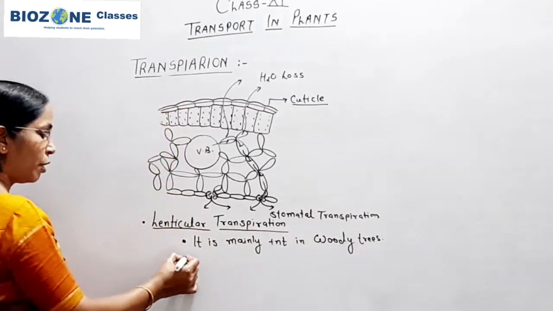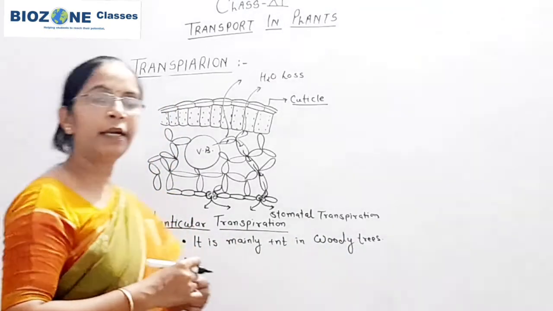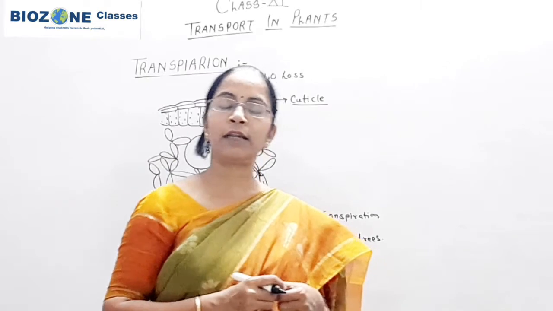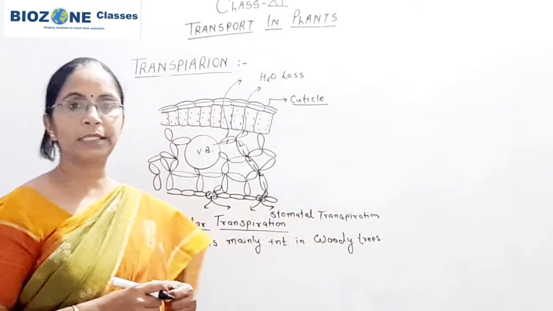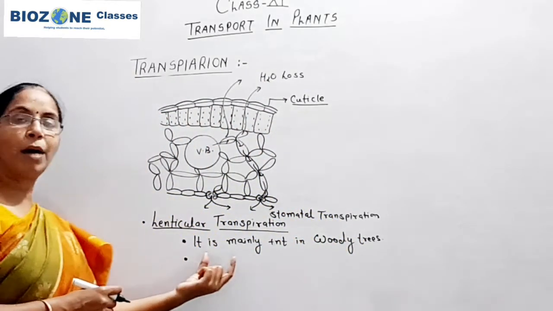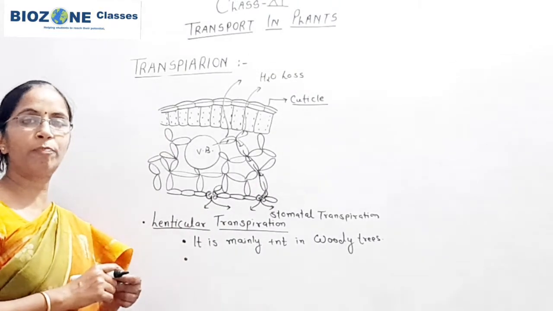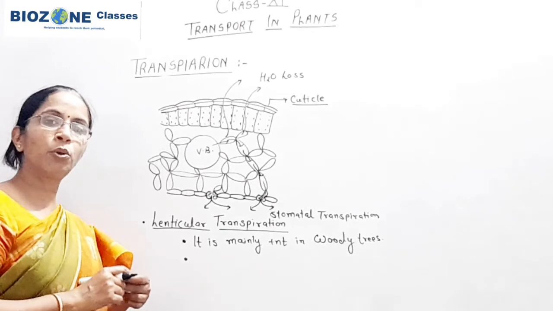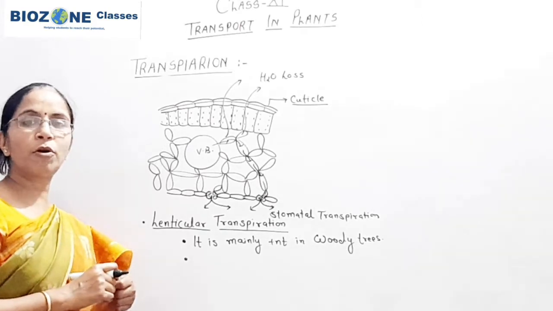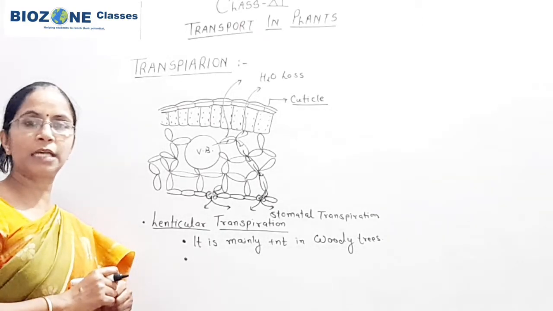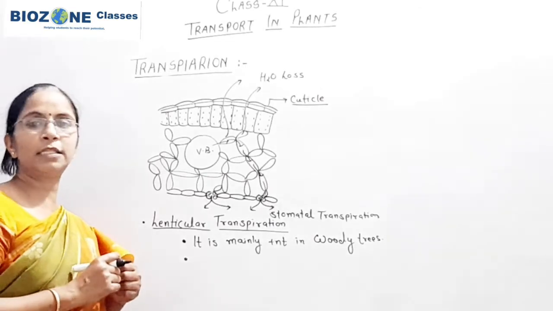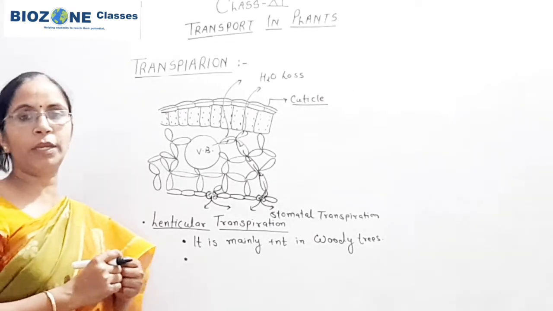Because you already know, in the anatomy section we studied that lenticels are present in the bark of the tree, when the formation of periderm takes place. In the cork region, some unsuberized cells are present, and these cells develop lens shaped openings.